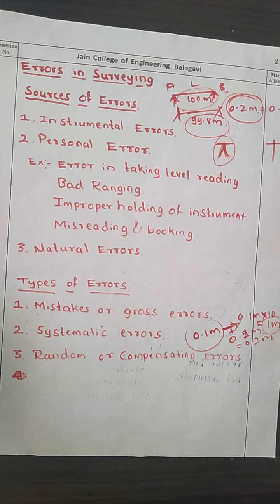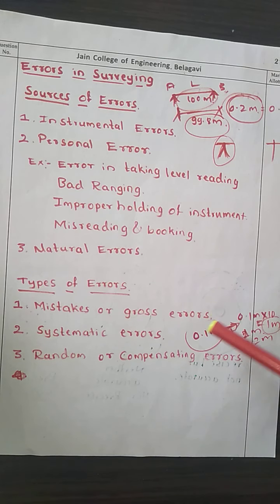They tend sometimes in one direction and sometimes in another, that is, they are equally likely. It is the difference between the true value of the quantity and a determination that is free from mistakes and systematic error. They obey the laws of chance and therefore must be handled according to the mathematical laws of probability. So this is the accidental or compensating error, which is not in the control of the person taking the observations.